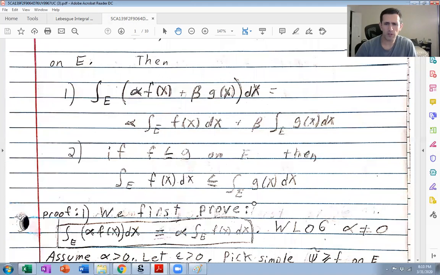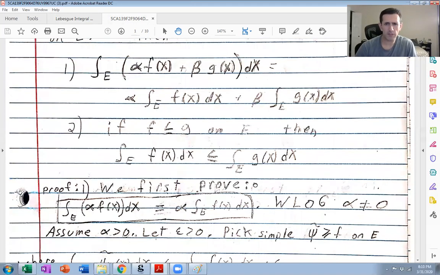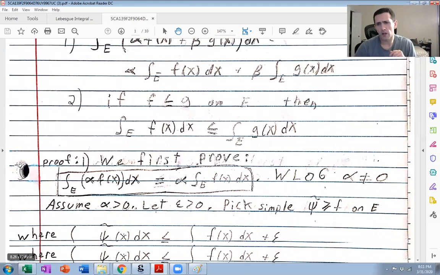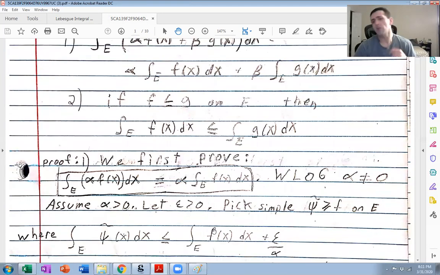In particular, again, this Lebesgue integral coincides with the upper Lebesgue integral, which is an infimum.